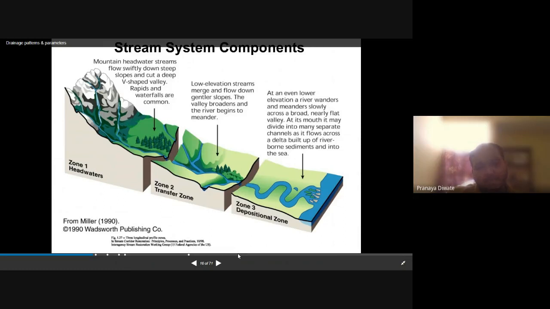At its mouth, it may divide into many separate channels as it flows across a delta built up of sediment. So these are the three different zones of any valley, which we are going to study for this semester.